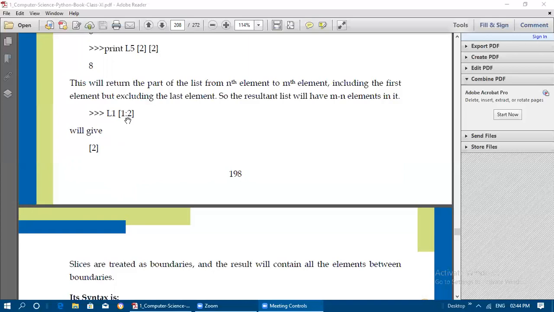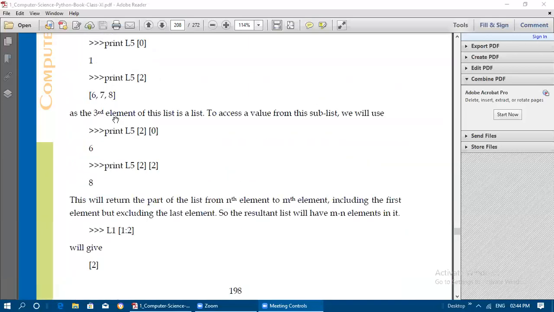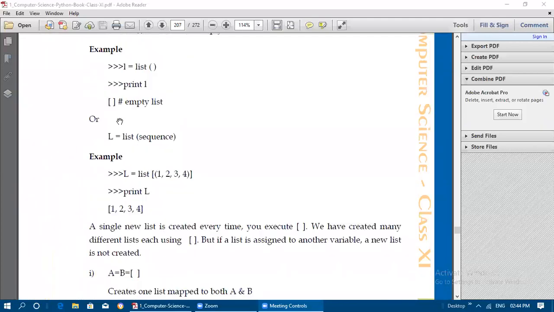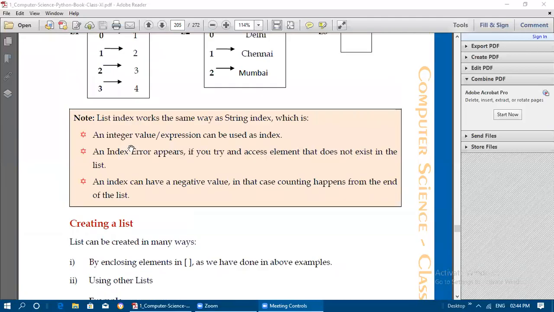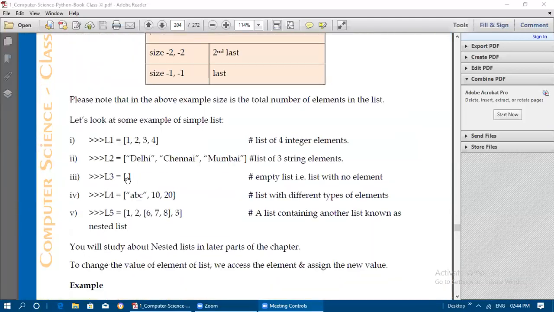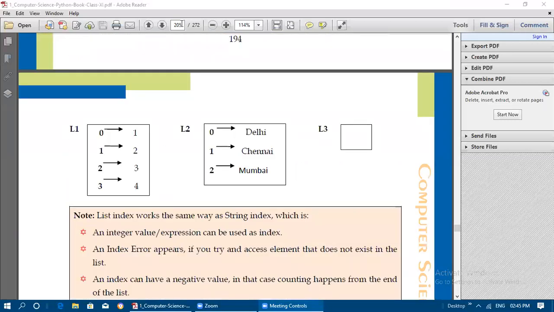In list L1, which element is placed at first index? 2 only, no? First index, the 0th index, first index, the element is 2. 2 alone will get printed.